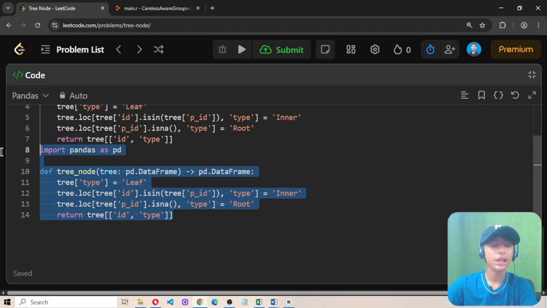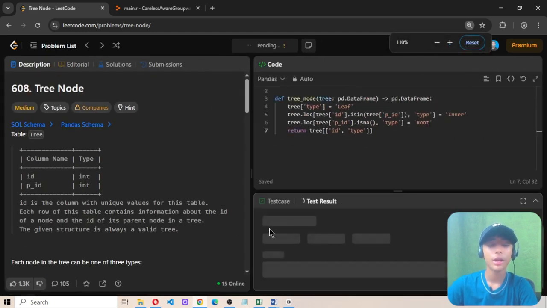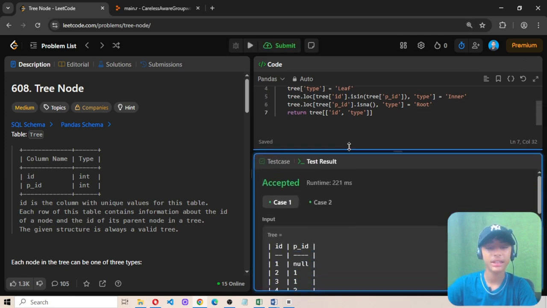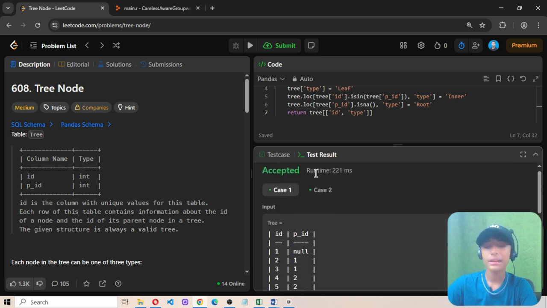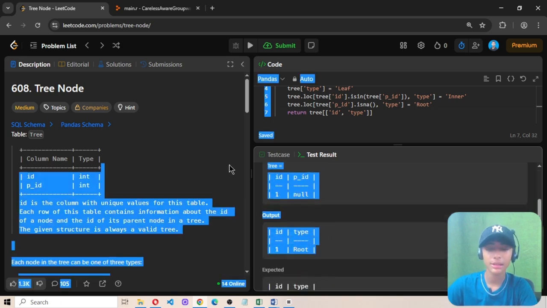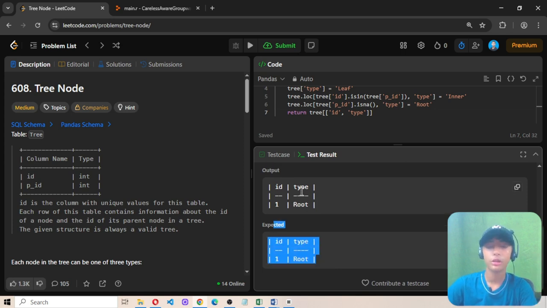Then return here tree, and then define here id comma, then type. Perfect. Now we have written all the code, and the last thing is to run this code. When I run this code, the run has been accepted. In case 1, the expected output is this, and our output is the same. In case 2, the expected output is also this, meaning id is 1 and type is root, and my output is also the same.